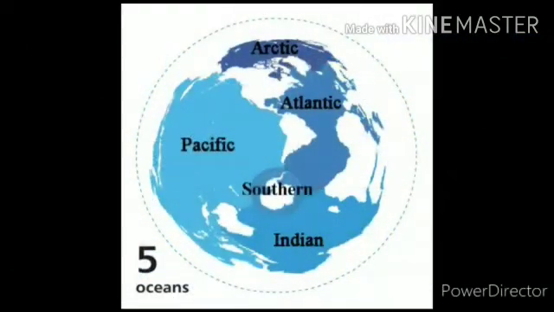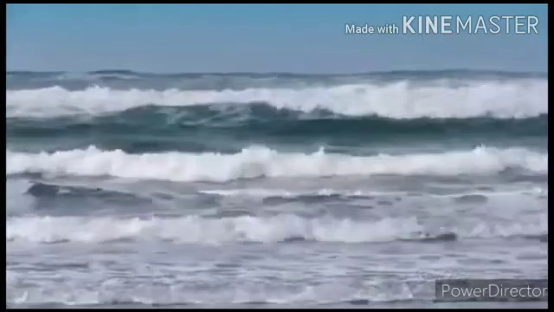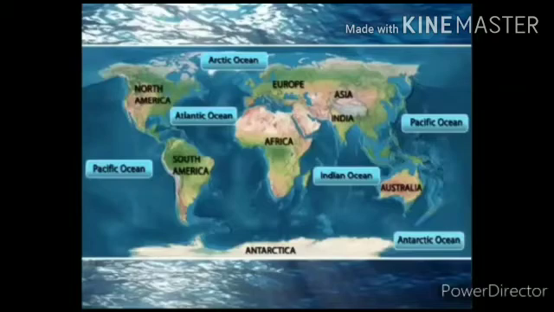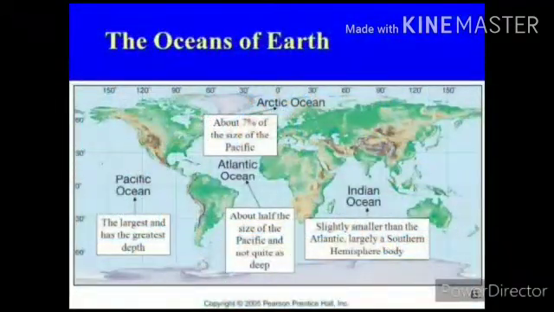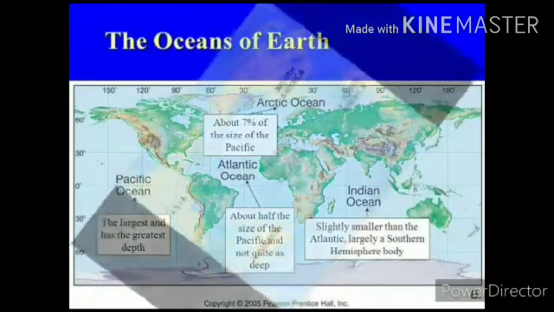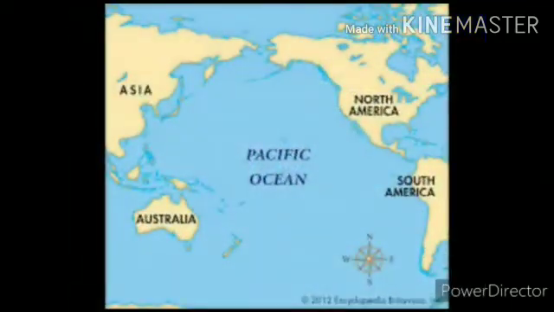Pacific, the name has been derived from the Latin name Mare Pacificum, which means peaceful sea. The Pacific Ocean was named by Ferdinand Magellan, a Portuguese sailor or navigator. The Pacific Ocean is the largest and deepest ocean on the earth. It covers about 1/3 of the Earth's total area and spreads for about